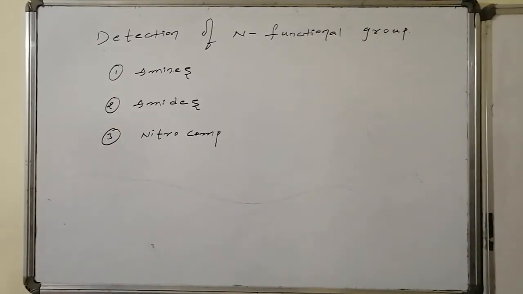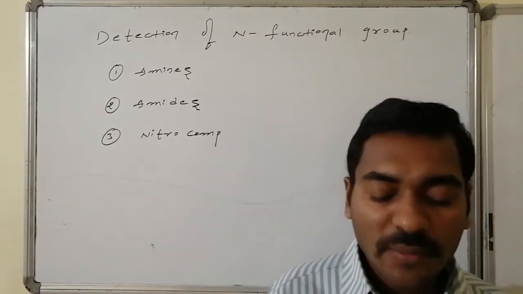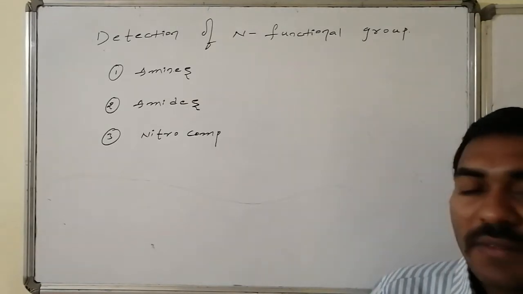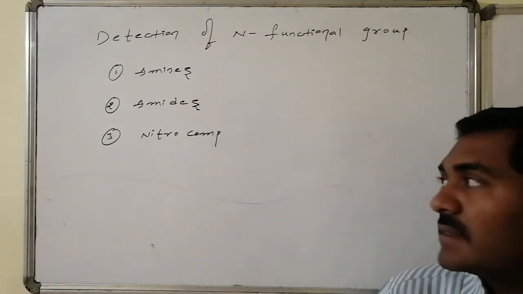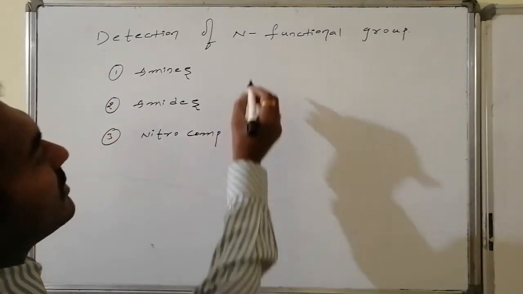Detection of nitrogen containing functional groups present in the organic molecules. Those are basically divided into three categories. First one is amines, second one is amides, and third one is the nitro compounds. Whereas amines are those compounds in which RNH2 is present.